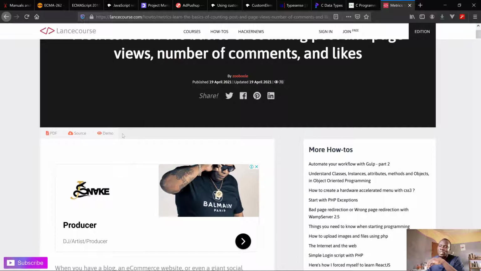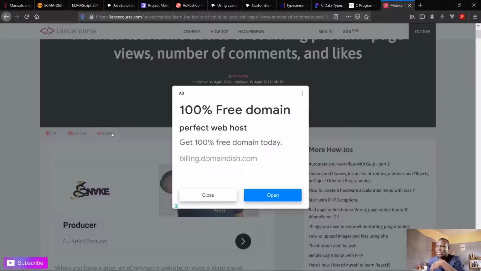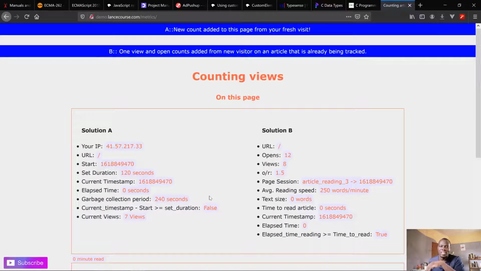What I'm going to do is we'll look at the demo of the project, and then we'll come back to the source code so that you will see it. I'll try to explain how I wrote the code and what it actually does here and there. So let's get into it. Let's check the demo. Let's forget the ads. This is important for survival. So here, this is the demo of the project.